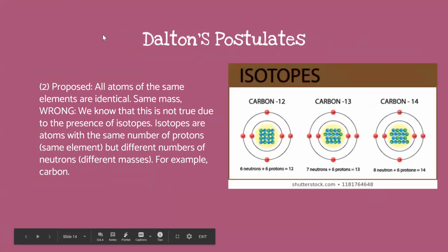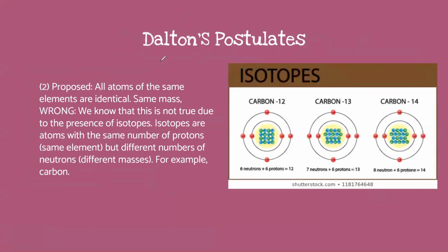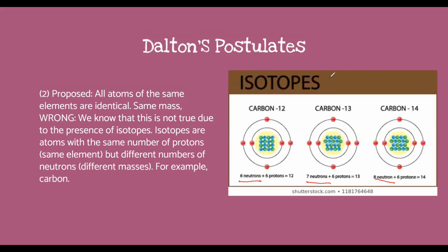The second thing he said is that all atoms of the same element are identical. But we just learned a couple days ago about isotopes. Not every atom of an element is going to have the same mass, because we can actually change the number of neutrons. So he's wrong about that too. We're going to keep going to his other rule.